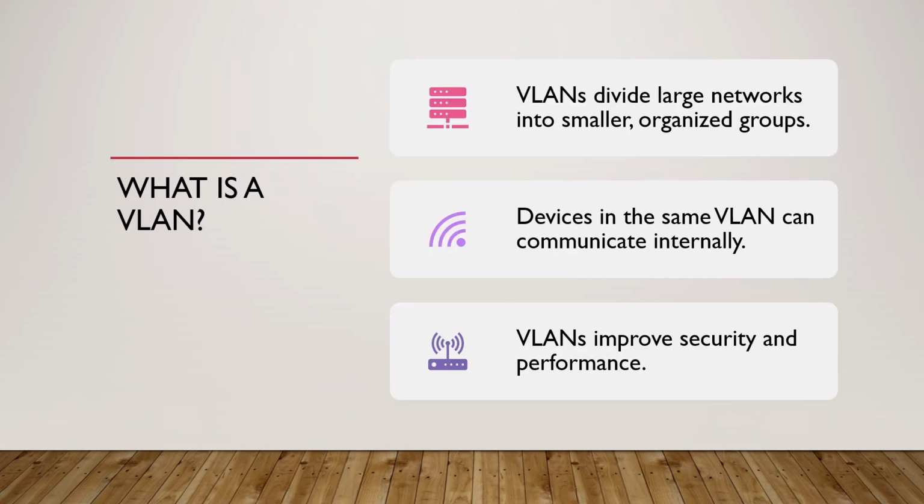Imagine a party with different groups of people chatting in smaller circles. That's what a VLAN does. It allows you to divide a large network into smaller but organized groups. Each group, or VLAN, communicates internally, but not with other VLANs unless allowed.